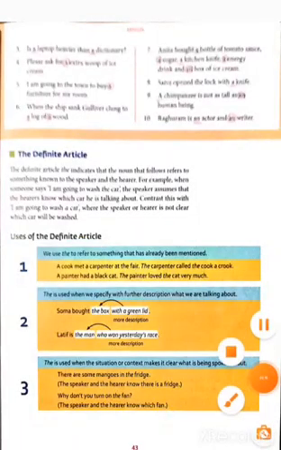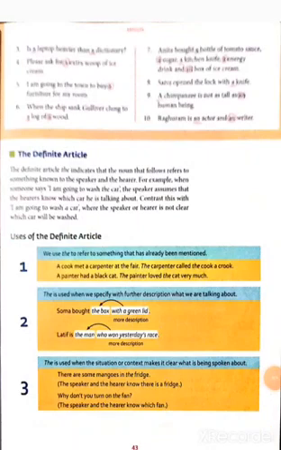Use the definite article. The definite article "the" indicates that the noun that follows refers to something known to the speaker and the hearer. For example, when someone says, "I am going to wash the car," the speaker assumes that the hearers know which car he is talking about. Contrast this with, "I am going to wash a car," where the speaker or hearer is not clear which car will be washed.